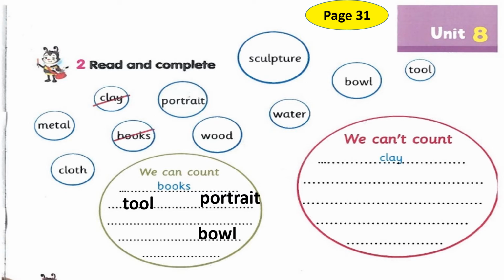That's right. And we can count what, Malik? Sculpture. That's right, my dear boy. And we cannot count medal. That's right. What else? Clothes. That's right. What else, Ali? Excellent. Water. That's right. And also we cannot count wood. That's right.